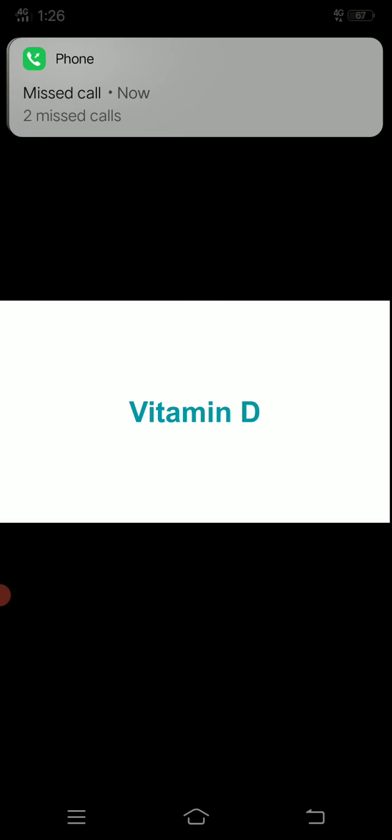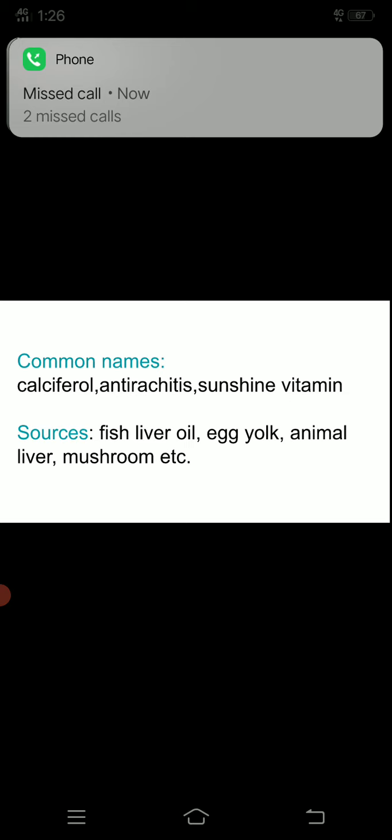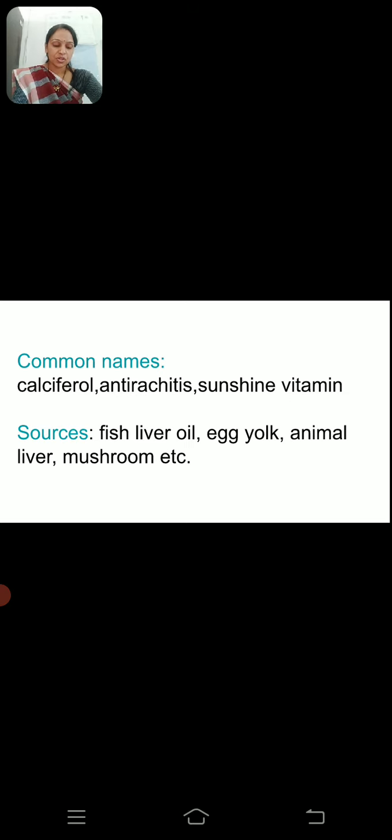Because it is the only vitamin which is synthesized in the human body in the presence of sunlight. So you have to keep in mind the common names or terms used for vitamin D: calciferol and sunshine vitamin, and it is also called ergocalciferol. Again, it is also called antirachitis.